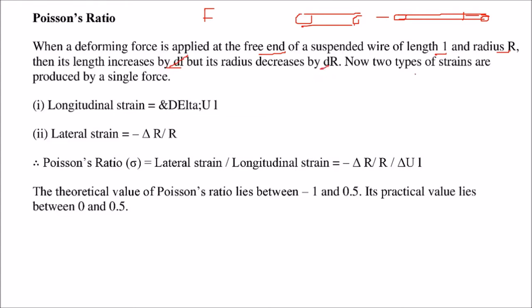So two types of strain are produced by a single force. The longitudinal strain is delta l by l, and the lateral strain is delta r by r. The Poisson's ratio is simply lateral strain by longitudinal strain. So if we divide these two, we get delta r by delta l. Theoretically, the Poisson's ratio lies between -1 and 0.5, but the practical values lie somewhere between 0 and 0.5.